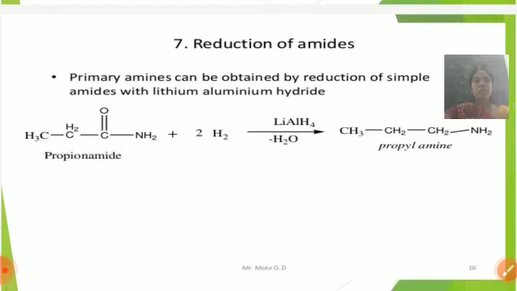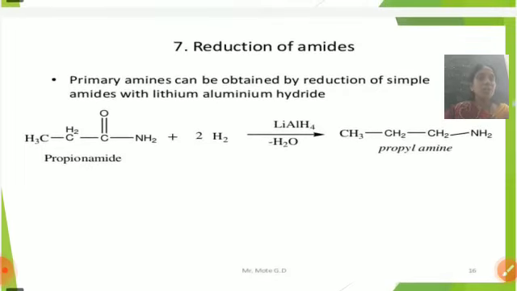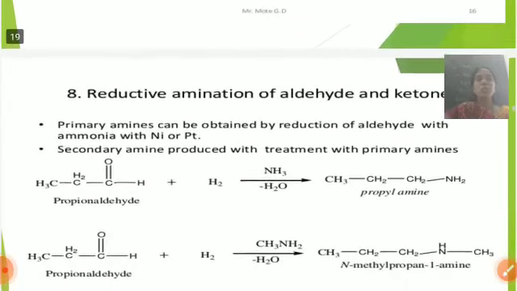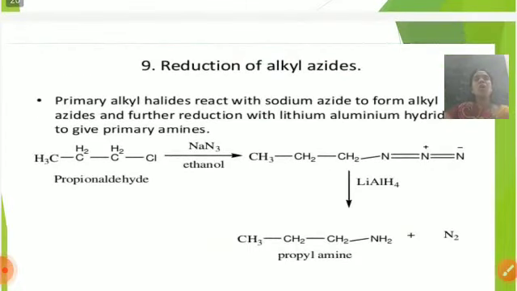Example: CH3CH2C=O NH2 plus 2H2 is converted, in the presence of LiAlH4, with removal of a water molecule, to CH3CH2CH2NH2. This is called propylamine. Next, another important reaction is reduction of alkyl azides.